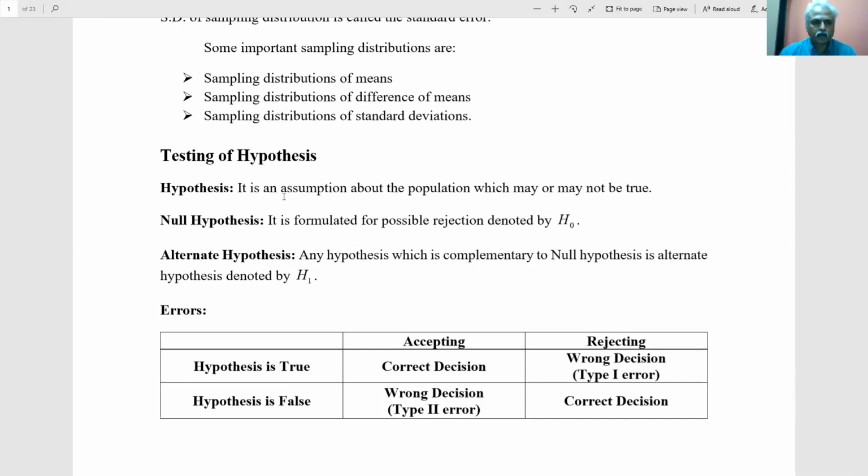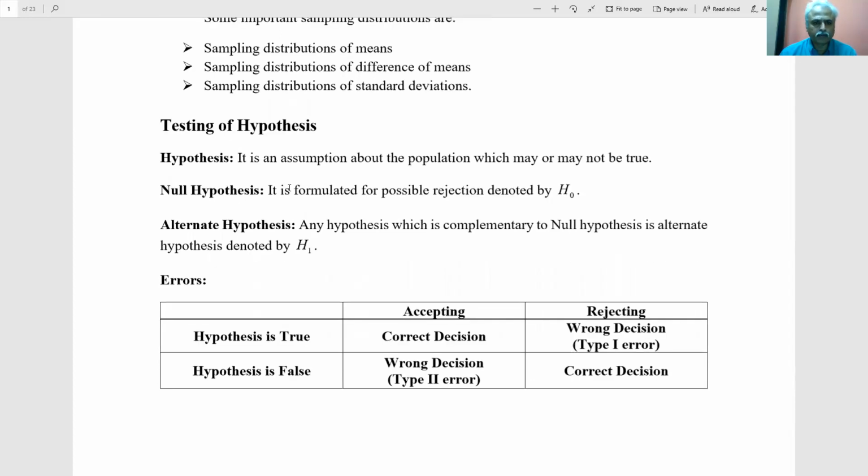But before that, whatever assumption about the population we make, it may be true or false. For example, suppose for the whole college or for the whole Belgaum city, on an average the height of boys is 5 feet 9 inches. This is the assumption, a hypothesis. The null hypothesis: we take the sample and put a hypothesis that the height of the boys in Belgaum is not 5 feet 9 inches. Its exact opposite will be the alternate hypothesis. Now we can understand this better using some examples.